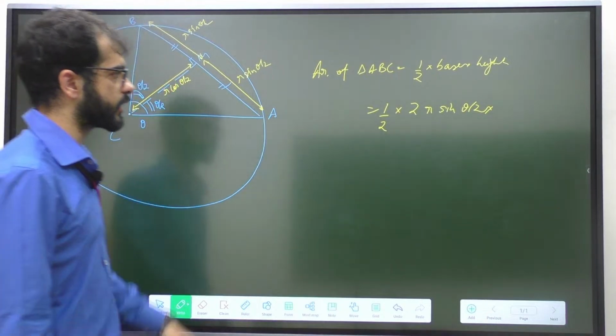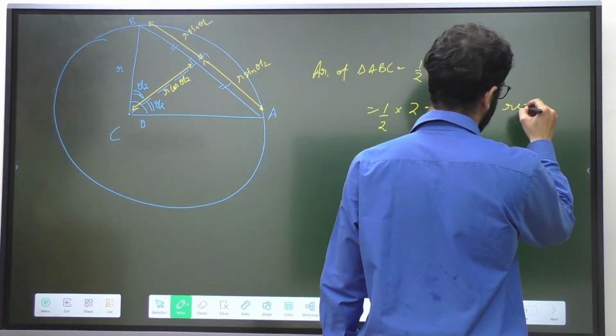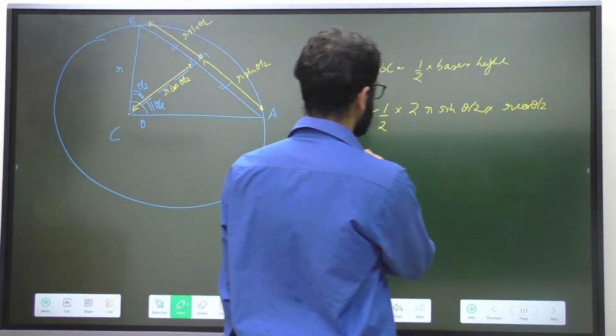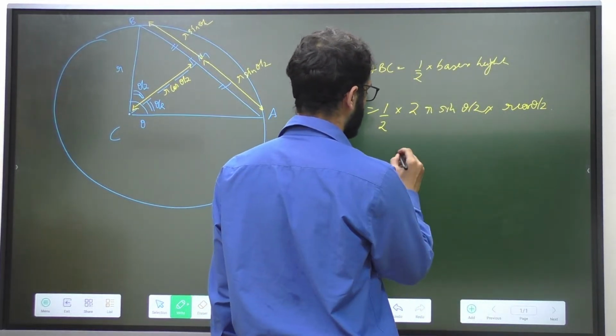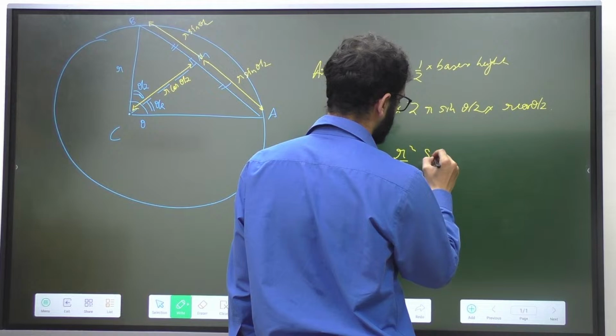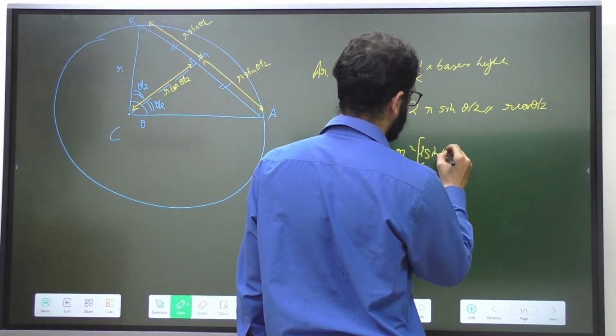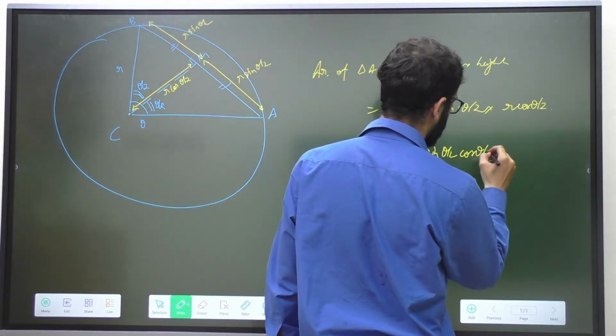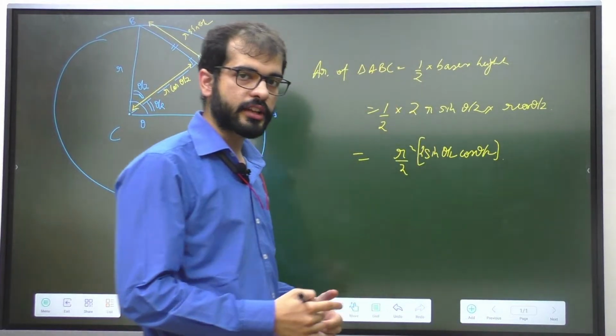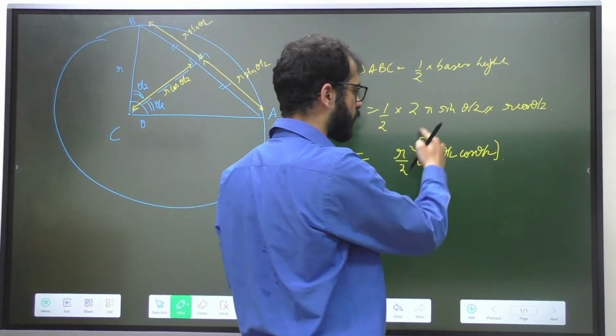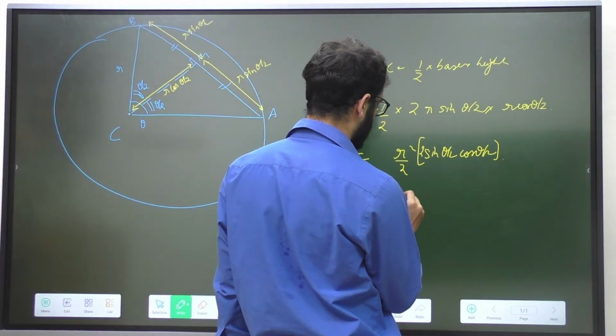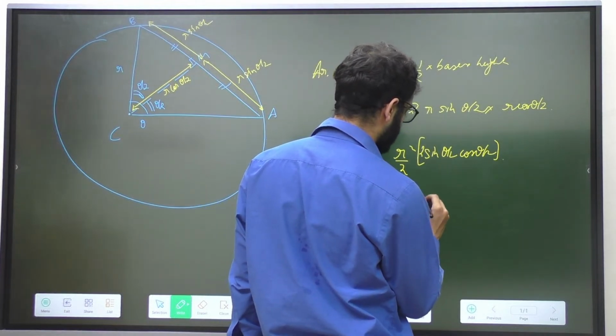Height is R cos theta upon 2. So the formula becomes R square upon 2 into twice of sin theta by 2 cos theta by 2. And after a few lessons, we are going to see that this is the formula for sin theta. So we can say R square upon 2 sin theta.